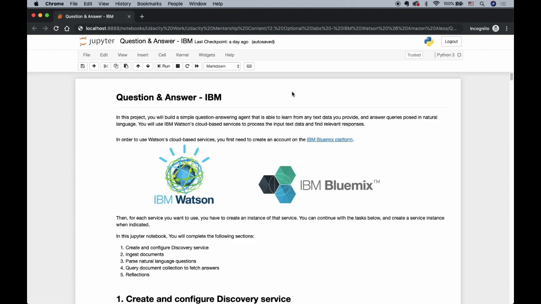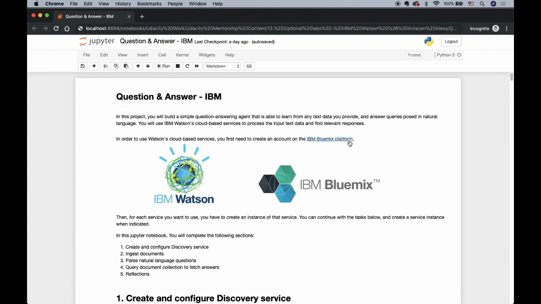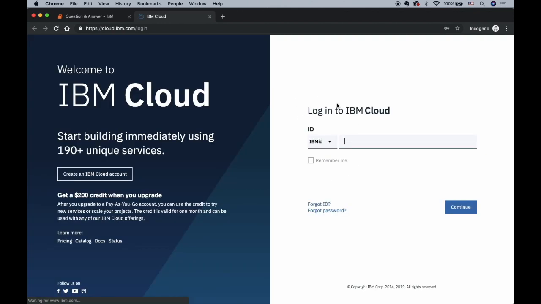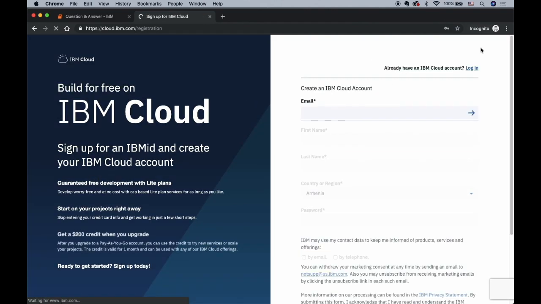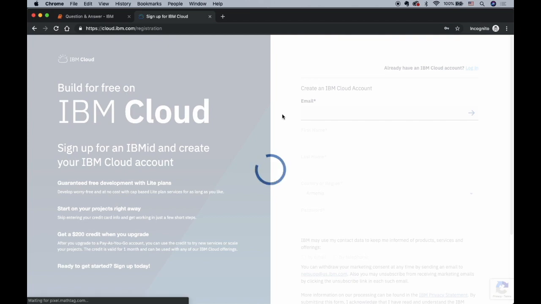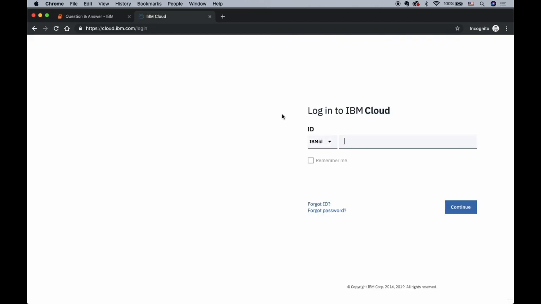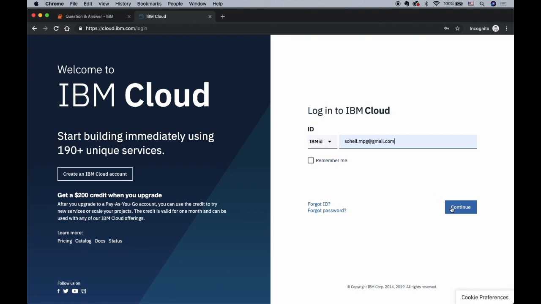At the start, what you should do is click on this link and create an account in this IBM Cloud. It is totally free, you don't need to pay anything. And after creating it, sign in. I already have an account, so I will sign in. Okay, it might take a couple of seconds.